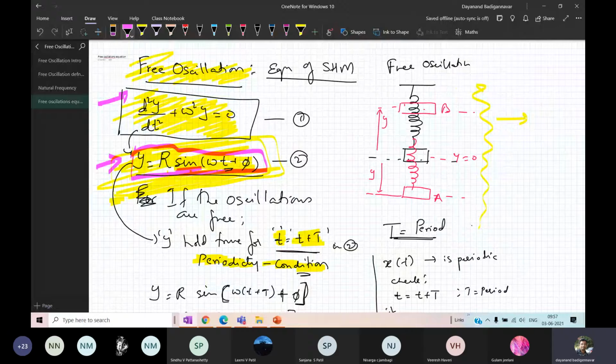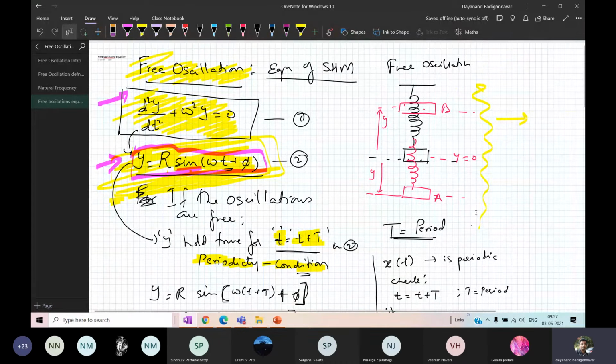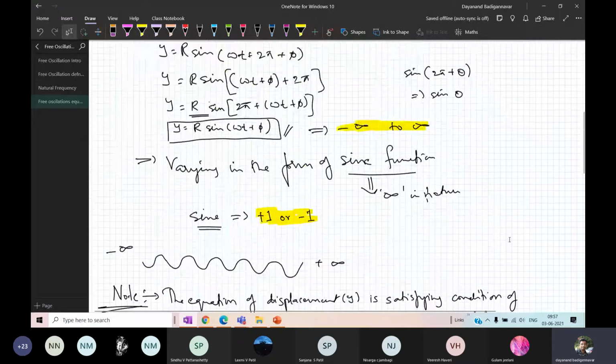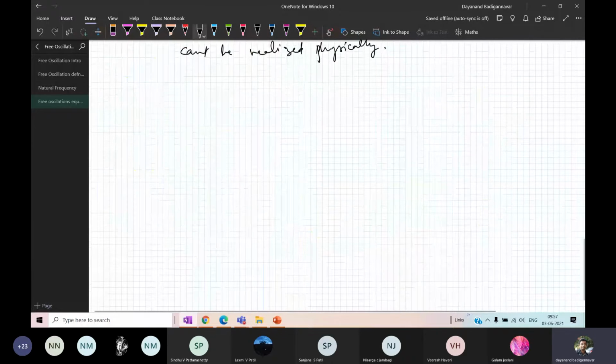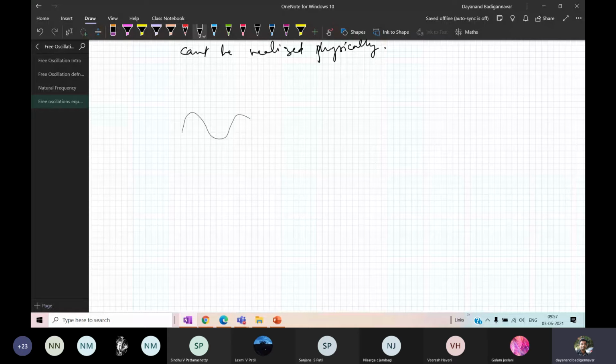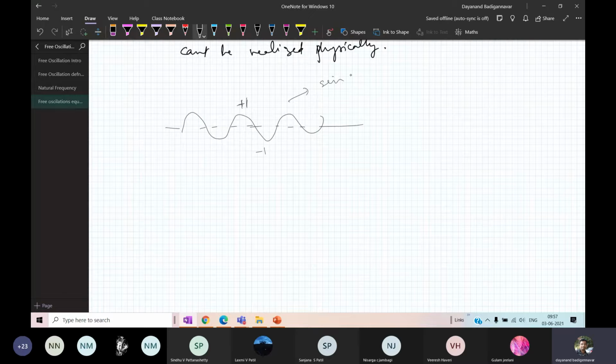The value of the sine function lies between +1 and -1, but it extends from -infinity to +infinity. So the value of the sine function is between +1 and -1. I take this as the axis, this is the zero value, maximum is +1 and minimum is -1. So this is a sine function.